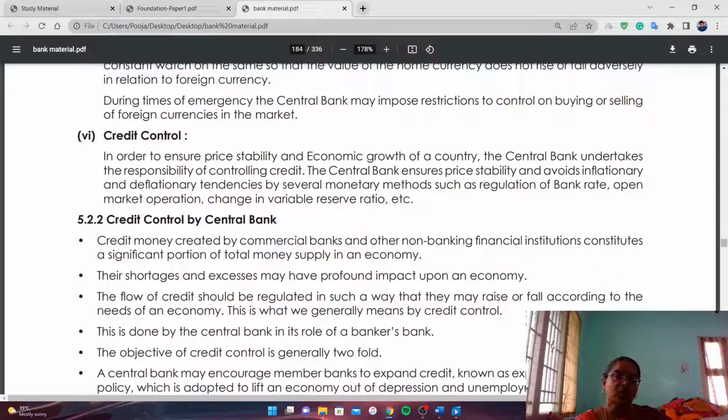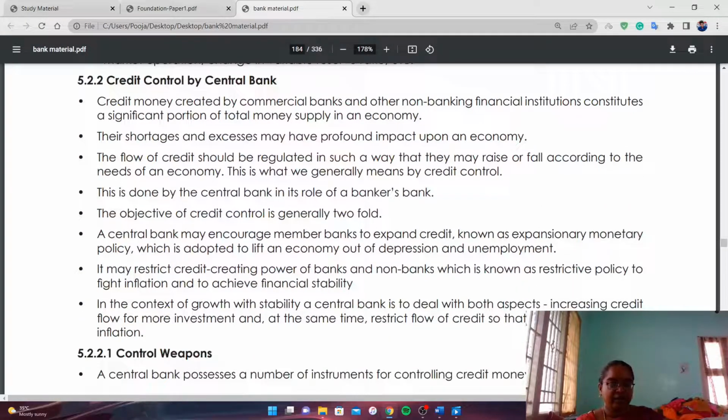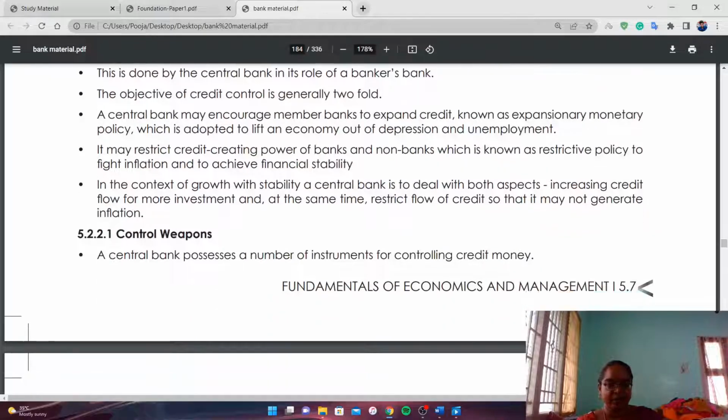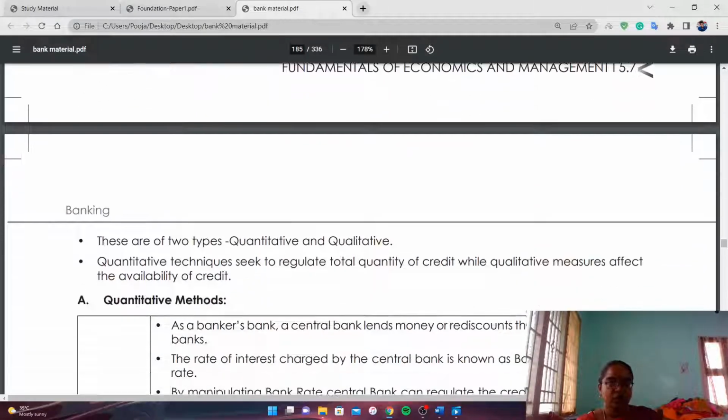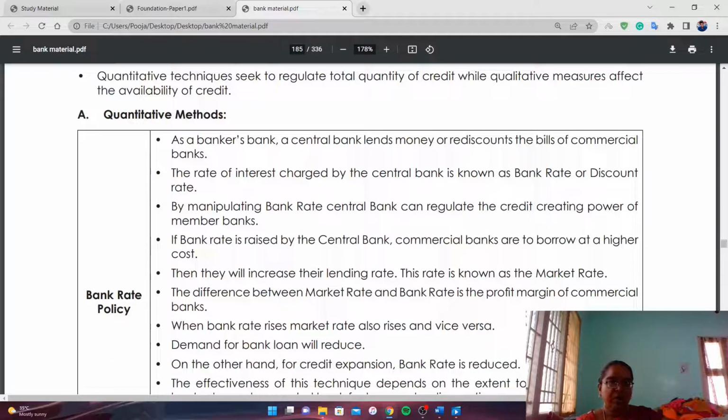Credit control by central bank. How does it control? We said that RBI controls credit given by commercial banks. What are the instruments used by central bank to control credit? Let us see about the first, control weapons. The central bank possesses a number of instruments for controlling credit money. There are two types: quantitative methods and qualitative methods. Quantitative methods means bank rate policy.